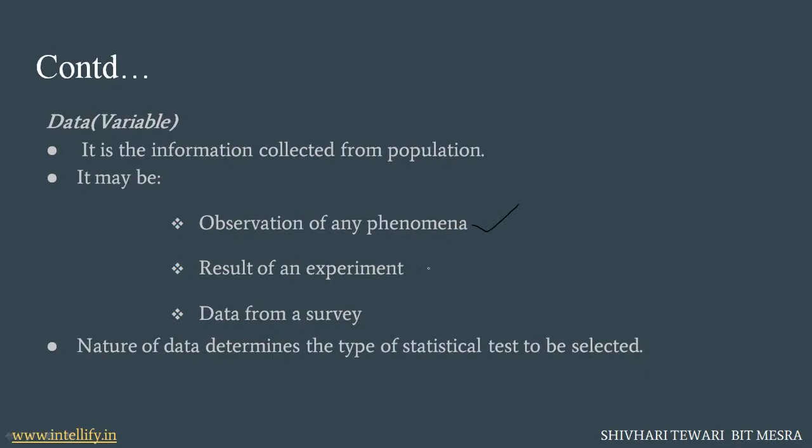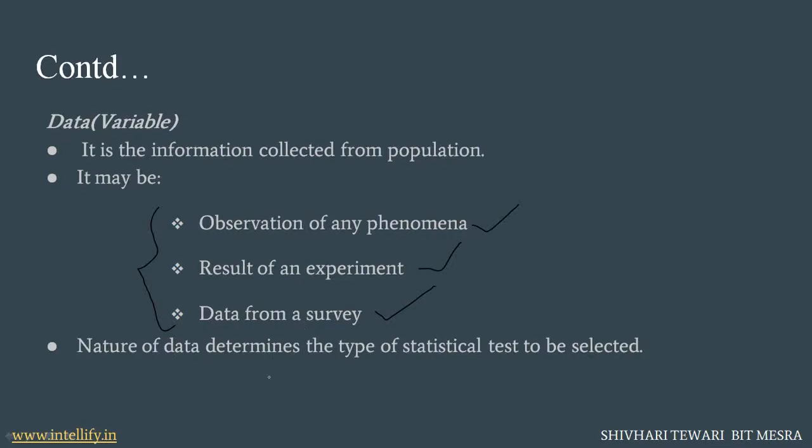It could be a result of an experiment, like we have discussed earlier, the result of the testing of our drug. Then it could be data from a survey, like we have discussed about the patients, the average stay of the patients in a hospital. These types of data can be collected for the testing of our hypothesis.